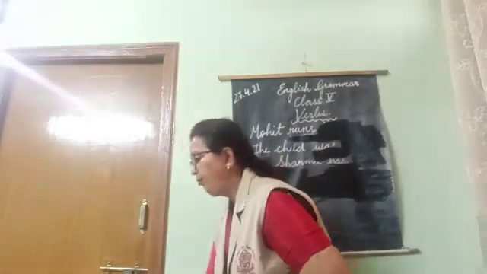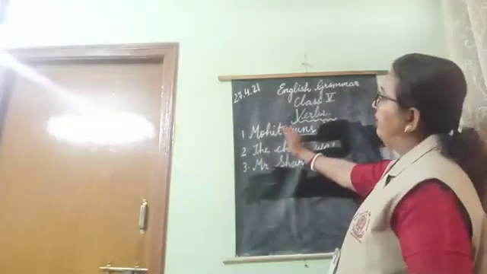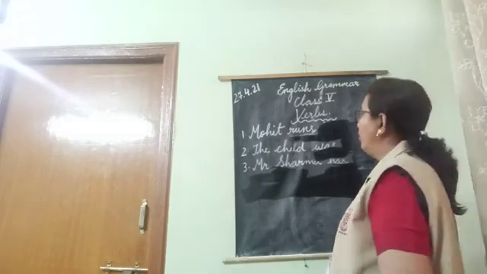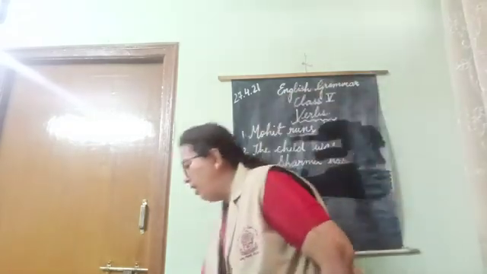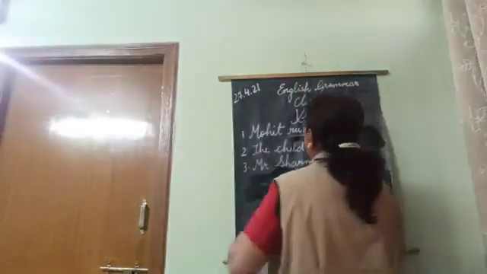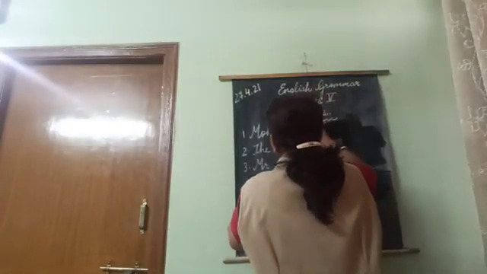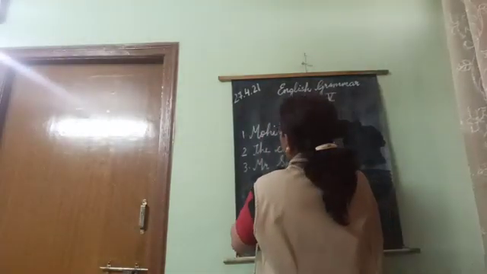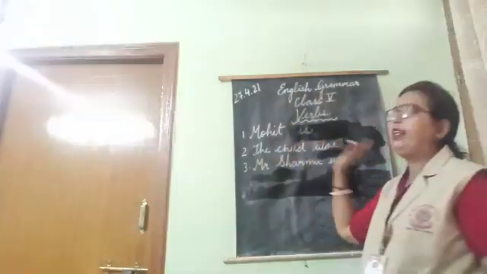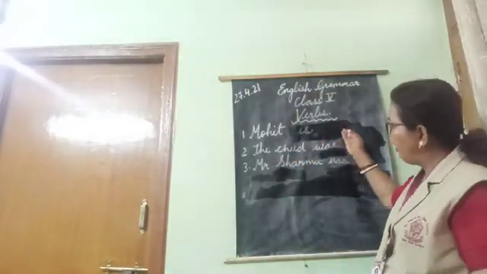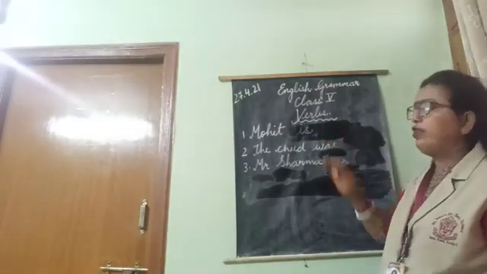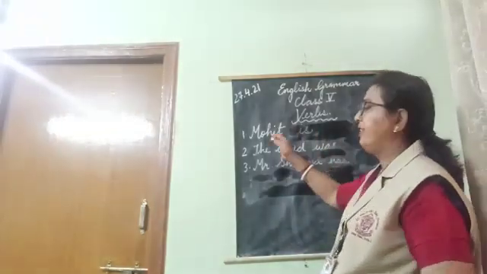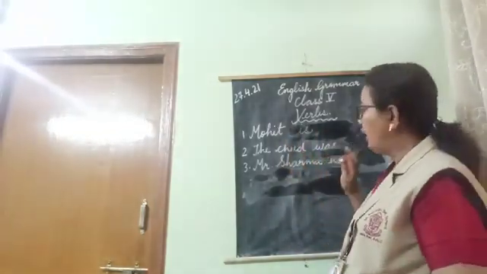Try this up a bit. Now look at this sentence. Mohit runs. Or I'll change it to a simpler one. Mohit is. Let's say Mohit is. Now you need something to fill in this gap so that your sentence is complete. Yes, you need something here so that the sentence makes proper sense and is complete.